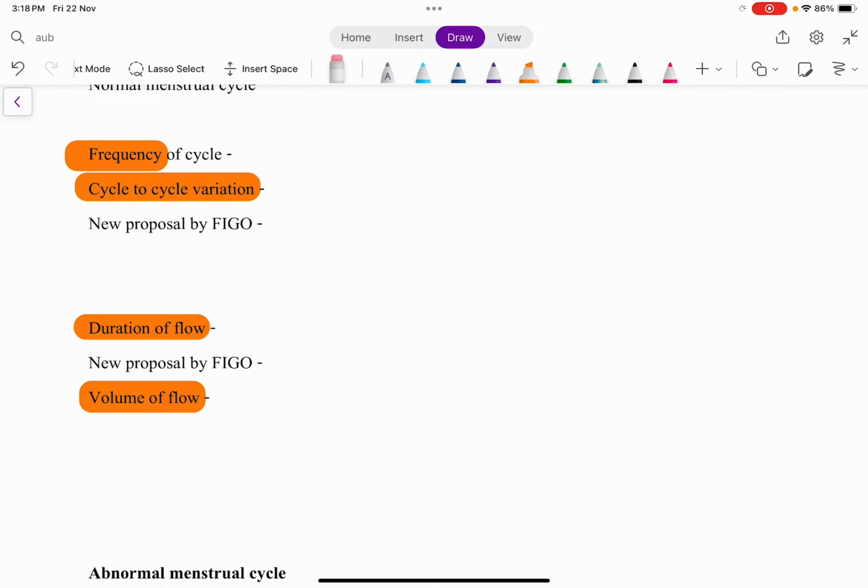So how much is the frequency of the cycle? The normal frequency of the cycle is somewhere around 24 to 38 days, right? So between 24 to 38 days is the normal frequency of the cycle. So how frequently can she have her periods? She can have her periods every 24 to 38 days. That is the normal characteristic of the menstrual cycle in terms of frequency of cycle.